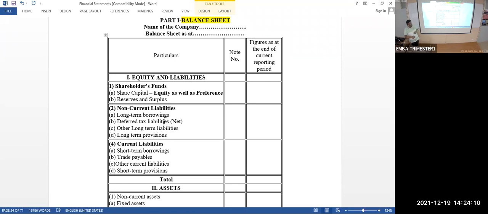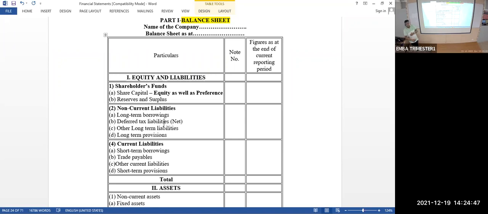That will become surplus. Suppose the board of directors decided the current year profit is 1 lakh. Out of 1 lakh, 60,000 rupees we are going to keep in reserve. So 40,000 only will be the component of surplus of the current year. Last year surplus is 1 lakh. So total surplus of the current year will become 1 lakh 40,000. That is under surplus. Reserve: up to last year there is 60,000 reserve. Current year reserve I have made 40,000. So reserve will become 1 lakh. So total you have to write it here.